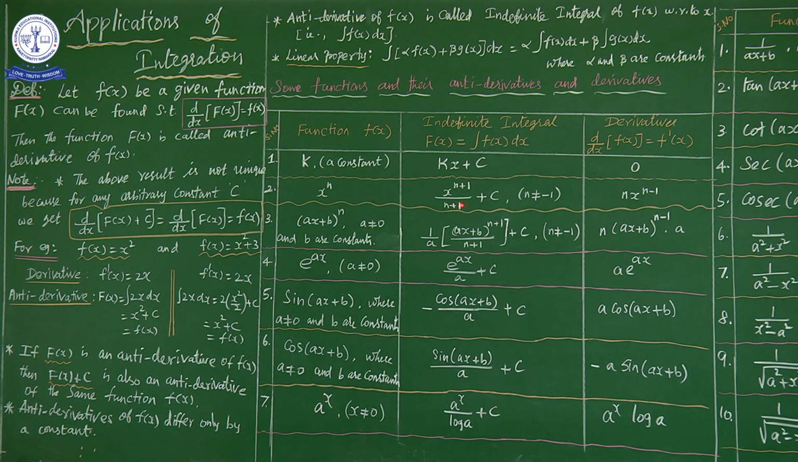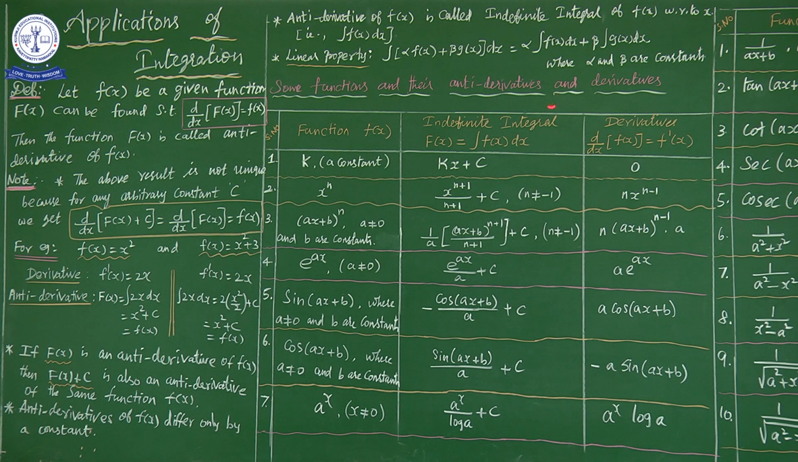x power n plus 1 by n plus 1 plus c, where n not equal to minus 1, is the integration of x power n. So antiderivative is the opposite side. In the derivative, n is multiplied and the power is subtracted. The same process is applied oppositely: minus becomes plus. So in integration, n minus 1 becomes n plus 1. Here n is multiplied; there n plus 1 is divided. The same opposite process we are using.